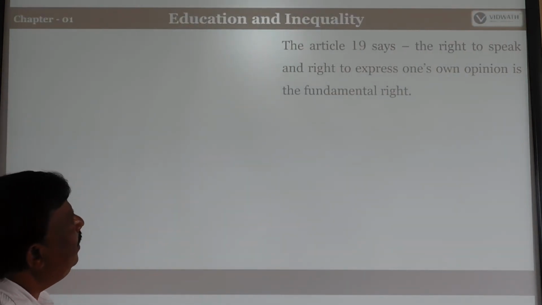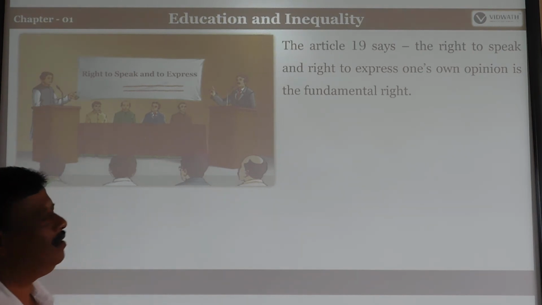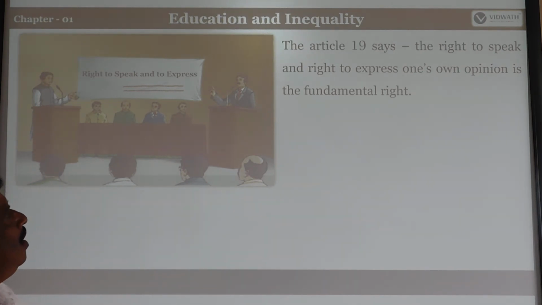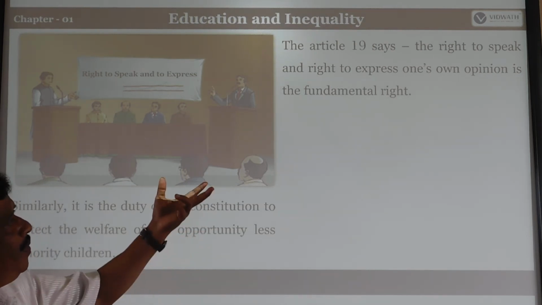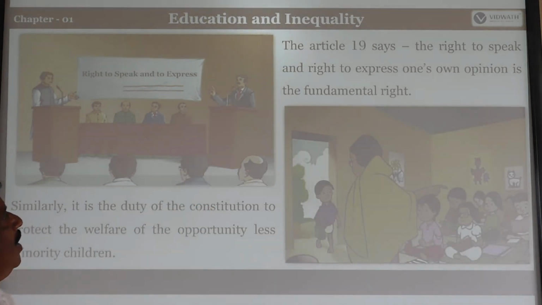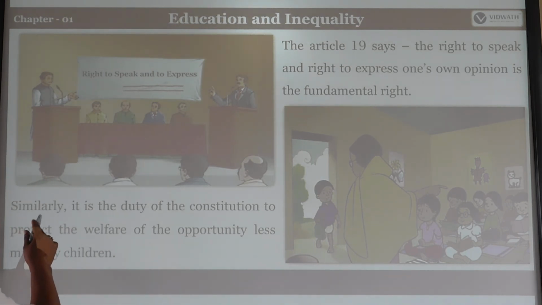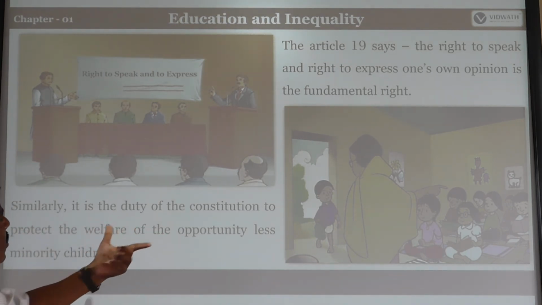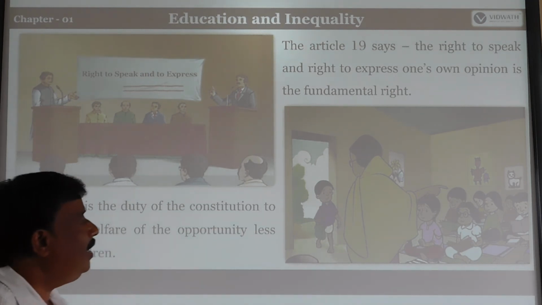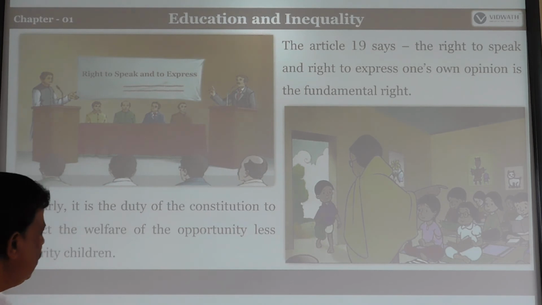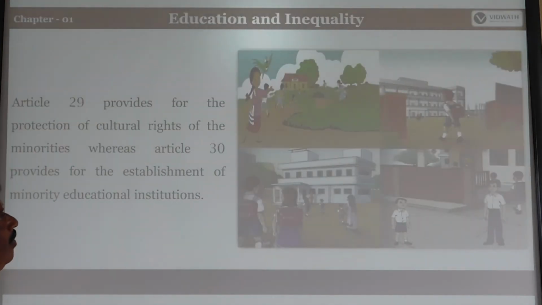Article 19 says the right to speak and talk with others and the right to express whatever opinion they have. These are the fundamental rights of our duties. And similarly, it is the duty of the constitution to protect the welfare of the opportunity-less minority children. So these are all the facilities our government provides to uplift students at the educational level.